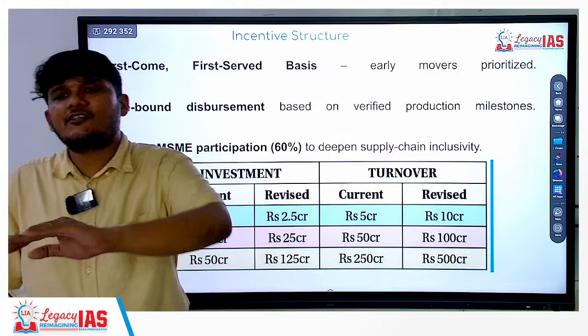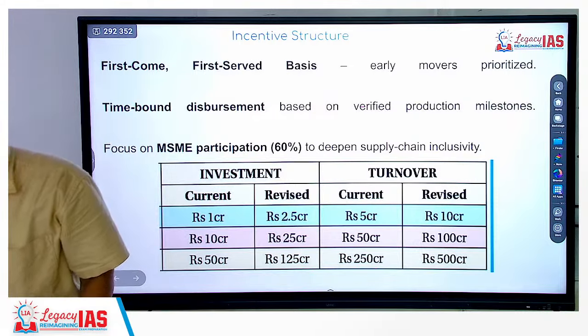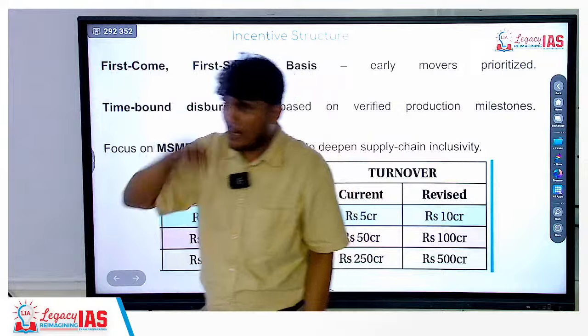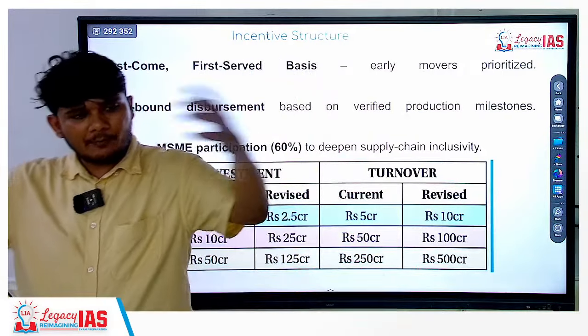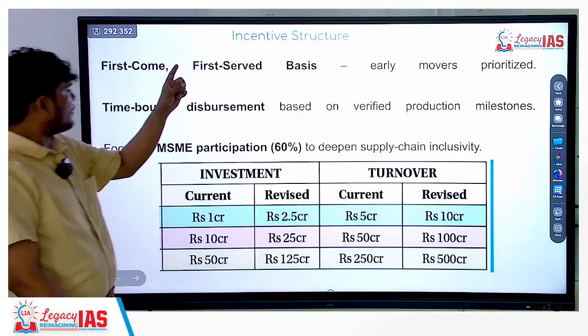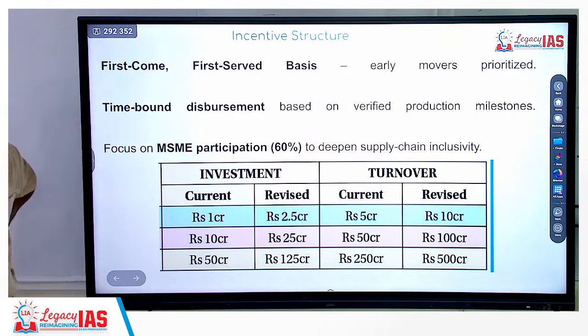That means the rejection criteria is not much over here. The government wants to facilitate us. So the government is expecting that a lot of people will apply for it. So if a lot of people apply for it, whoever has applied first is going to get the preference, that is first come first serve basis.